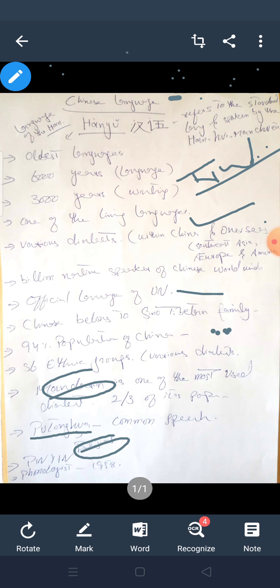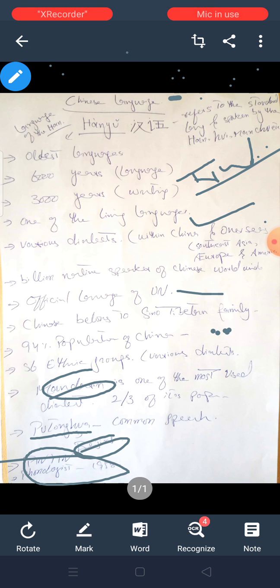So the government of China in 1958 passed a bill in the Assembly of China, in the Congress of China, by the phonologists.